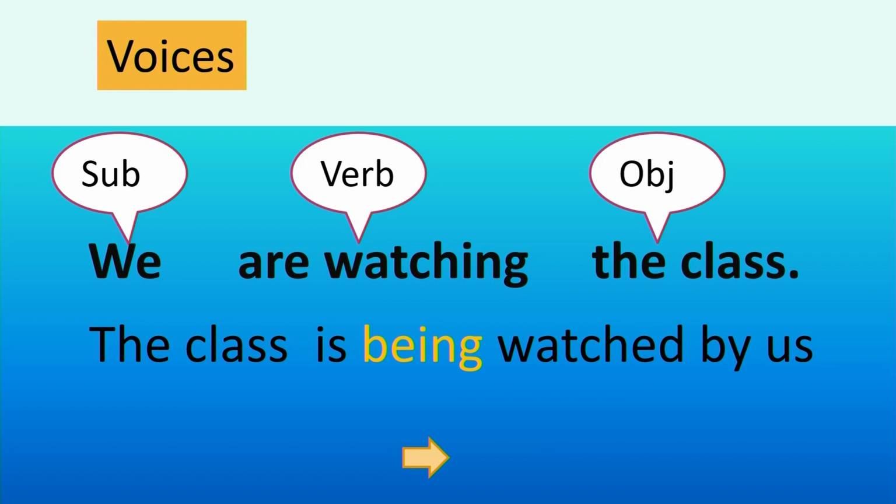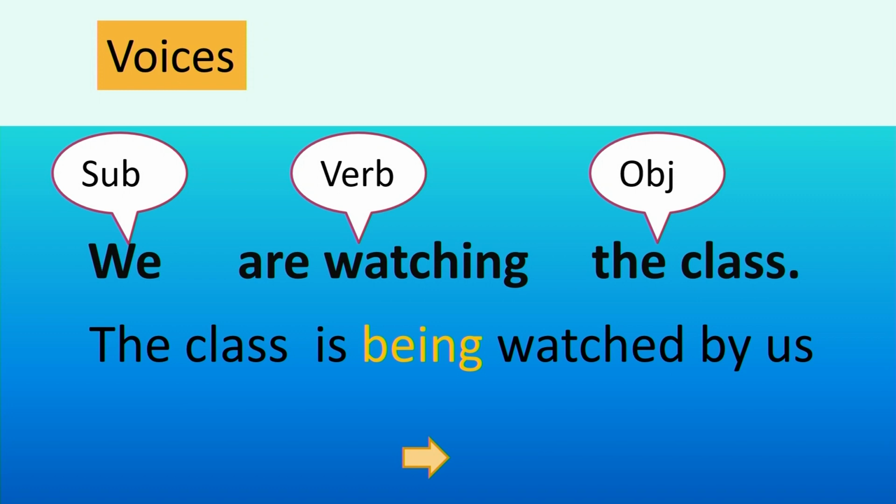In the progressive tense or the continuous tense, we should use being to change the active sentence into passive voice sentence. What should we use here? Being. To show the continuous tense, we should use being. So, the class is being watched by us.